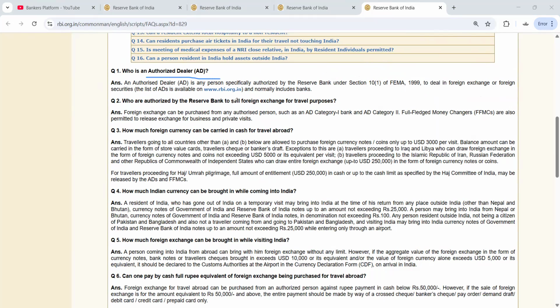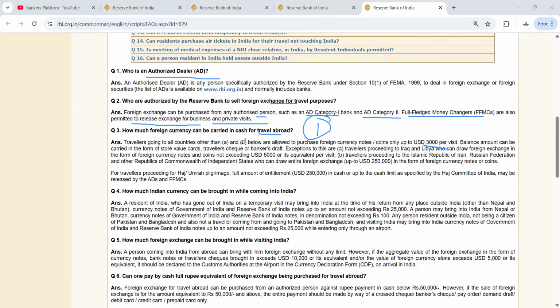Who are the authorized dealers by RBI to sell foreign exchange for travel purposes? Foreign exchange can be purchased from any authorized person, that is an authorized dealer. AD category 1 banks, AD category 2, and full-fledged money changers are also permitted to release exchange for business and private visits. How much foreign currency can be carried in cash for travel abroad? From here also we have seen a 1 mark question asking up to what amount it is allowed. That is 3,000 per visit, for travelers going to all countries other than A and B.